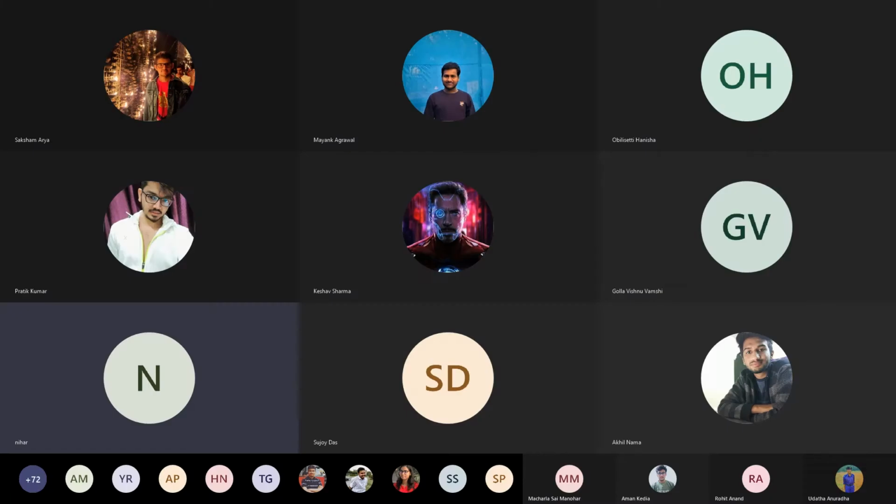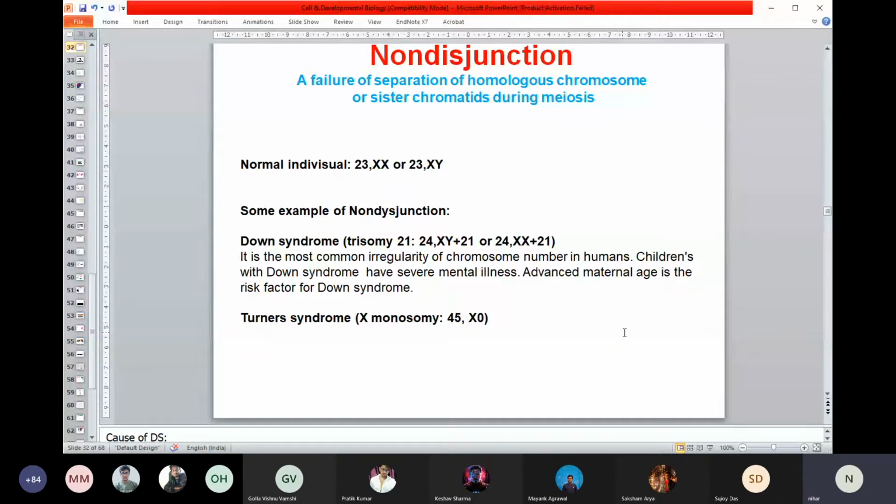For example, if you see the slides, you can see the two examples. But I talked a little more about one of the diseases called Down syndrome, where a child will exhibit serious learning disabilities, so the child will not be able to learn properly. Anyway, that's all about mitosis and meiosis, but we'll continue with this chapter.